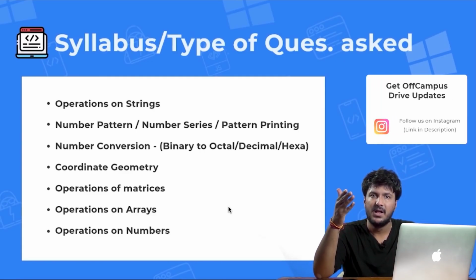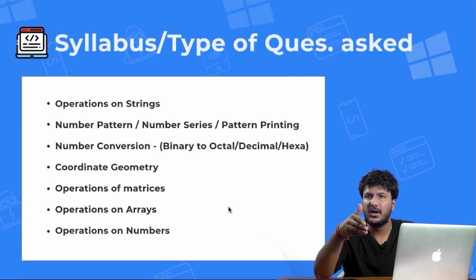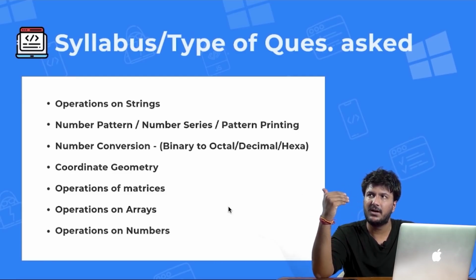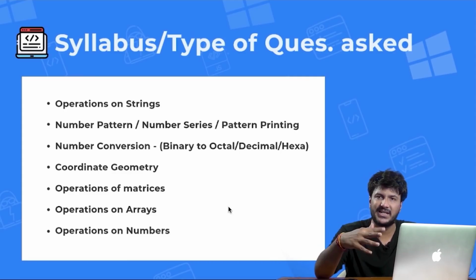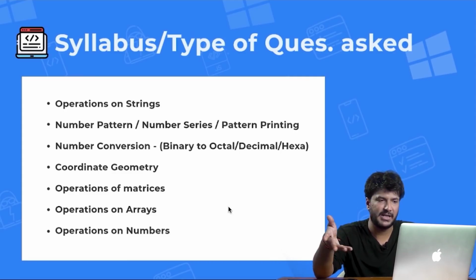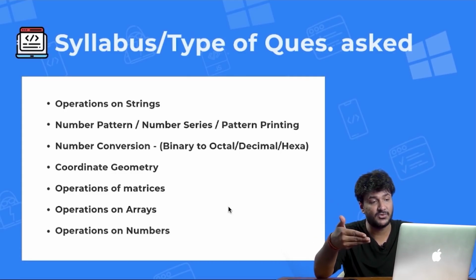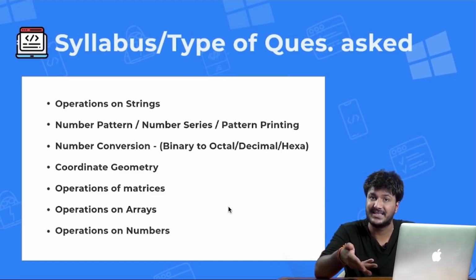So for example, 0, 4, 3, 8 and then 6. There are two series here. In the even position, it is an AP of 2, and at the odd position there is an AP of 3. Such kind of number series printing questions could be asked, and in fact such a question was asked just last time in the TCS exam.